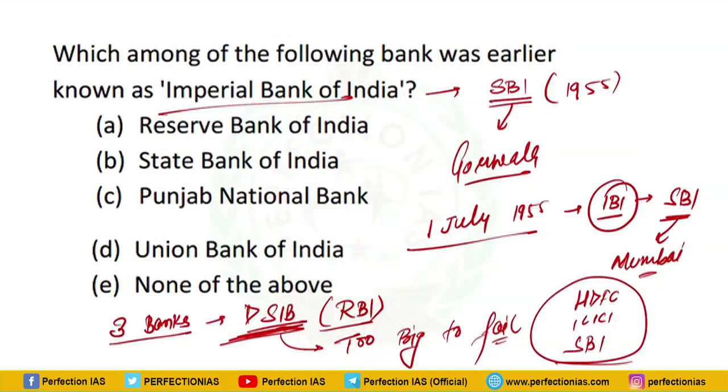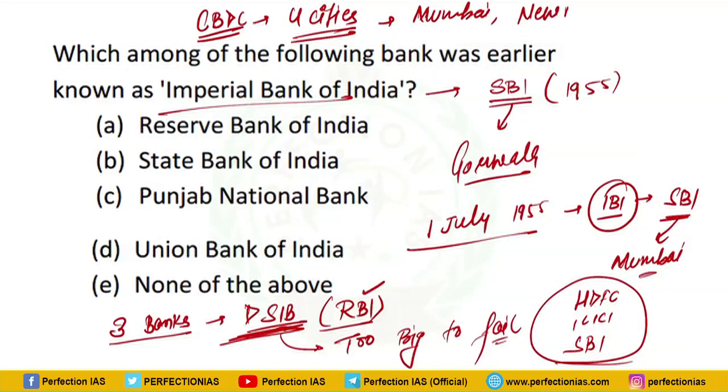Now, one more thing. Recently, the banking sector regulator, that is RBI, launched CBDC, that is central bank digital currency. Initially it was launched in four cities, and these four cities are Mumbai, New Delhi, Bengaluru and Bhubaneswar.